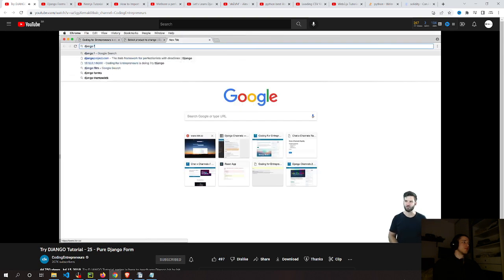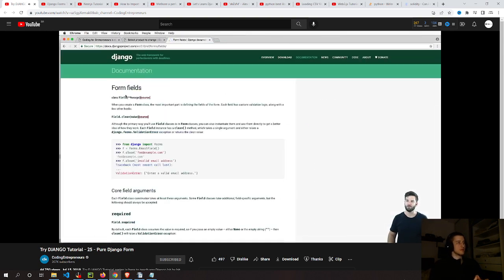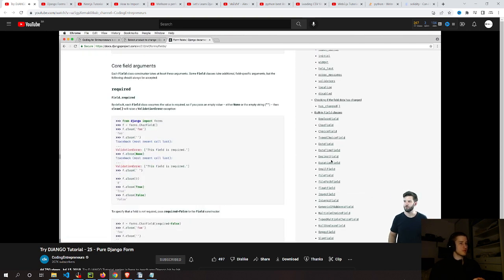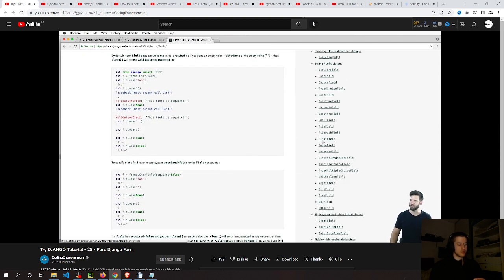And honestly, if you wanted some reference to that, you just search Django form fields, and it should give you the field types in here. So form fields, all of the various field types are in here. So you can absolutely use any of those, but text field is not there. So these all render out a specific look by default.